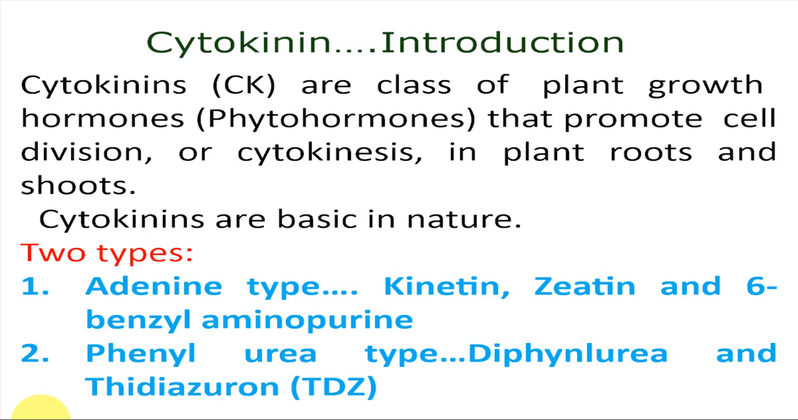There are two types of cytokinins, adenine type and phenylurea type. In adenine type, there is kinetin, which is the common cytokinin, zeatin, and 6-benzyl aminopurine. These are adenine type. Phenylurea type, where the phenyl group is present, includes diphenylurea and thidiazuron, commonly known as TDZ.